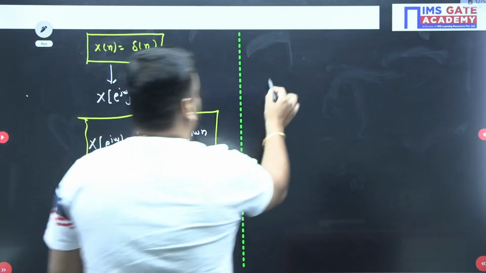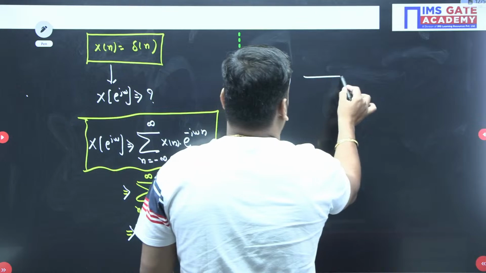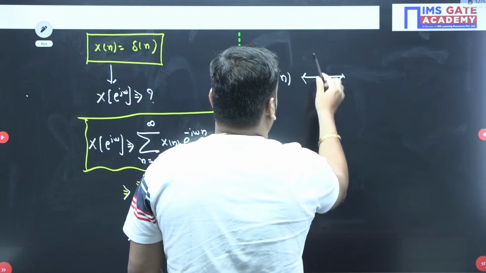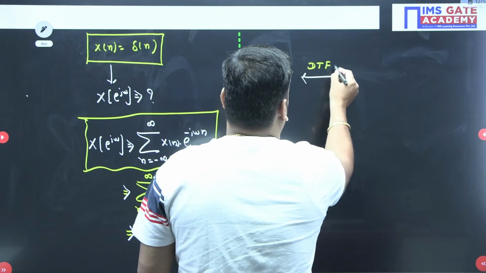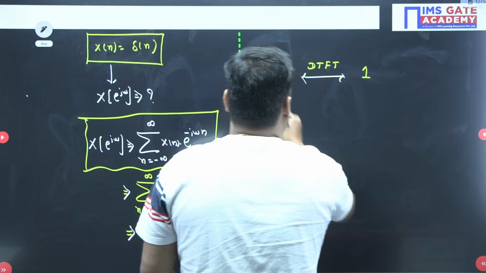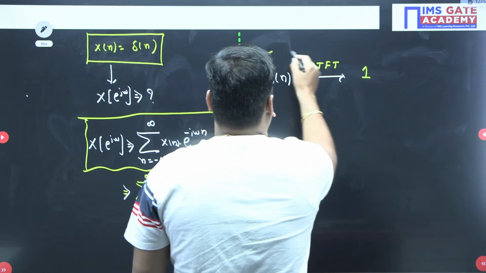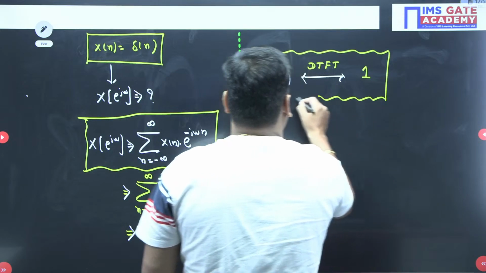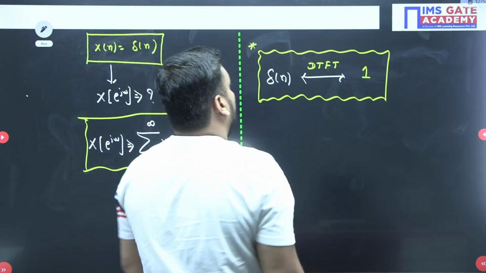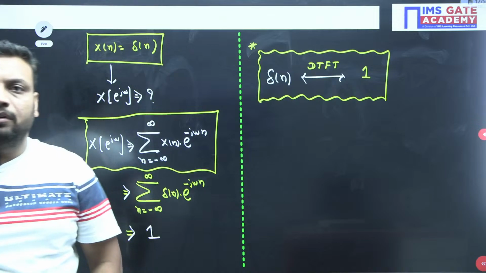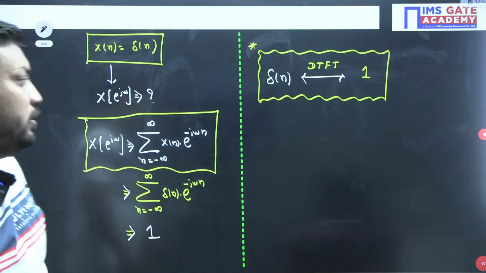So going forward, you have to remember guys, del n DTFT is what? Del n DTFT is 1 only. Del n discrete time Fourier transform is 1.